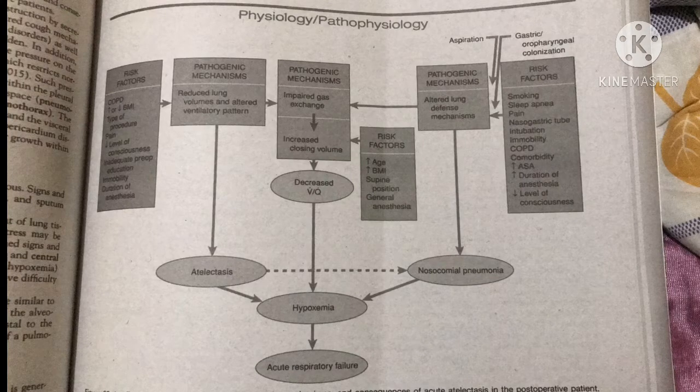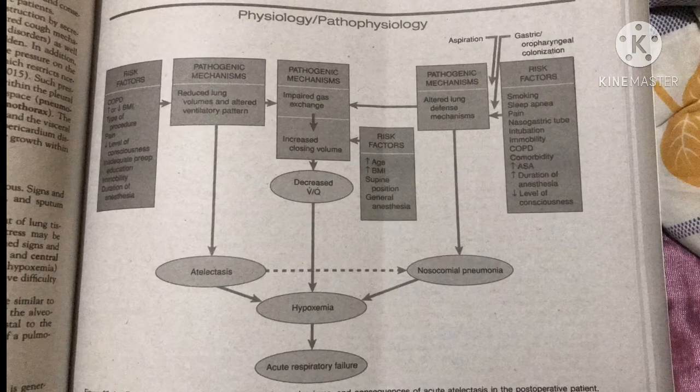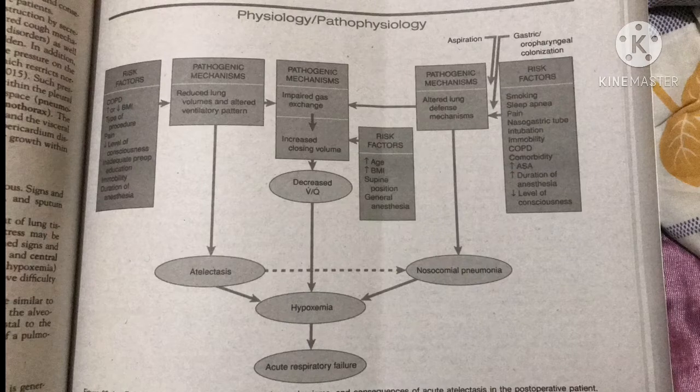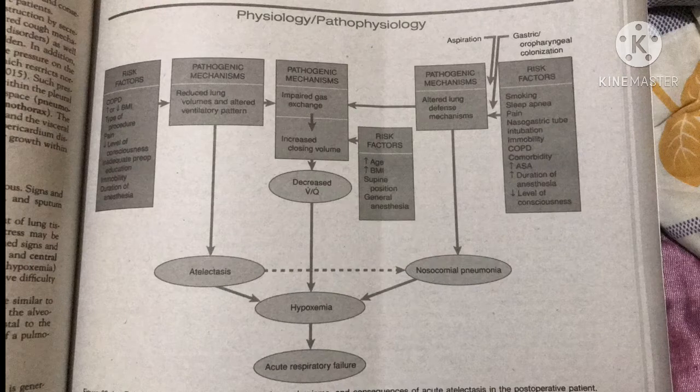Secretion retention, airway obstruction, and an impaired cough reflex may also occur, or patients may be reluctant to cough because of pain. This figure shows the mechanisms and consequences of acute atelectasis in post-operative patients.